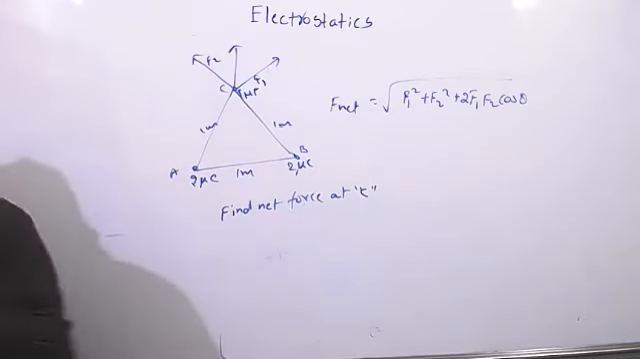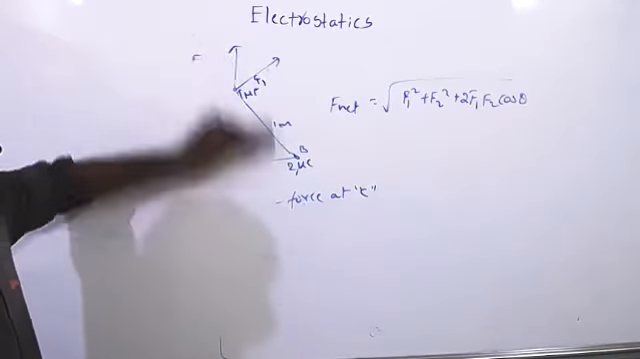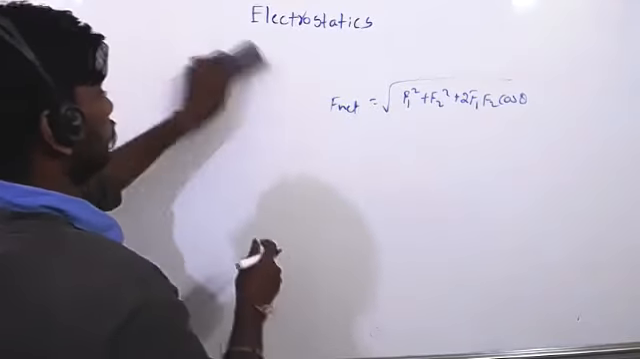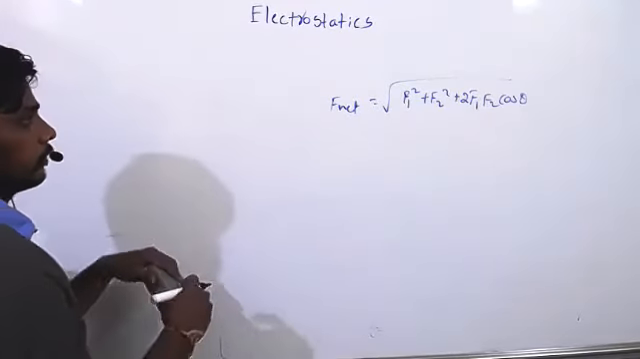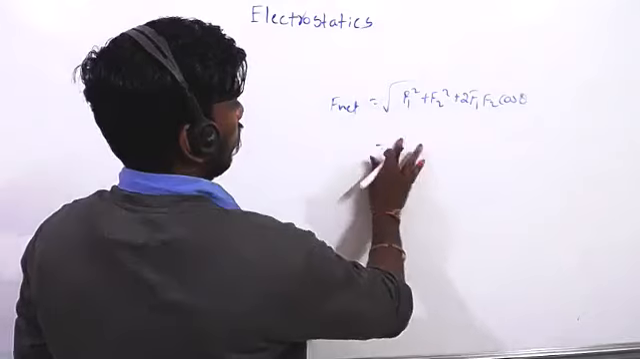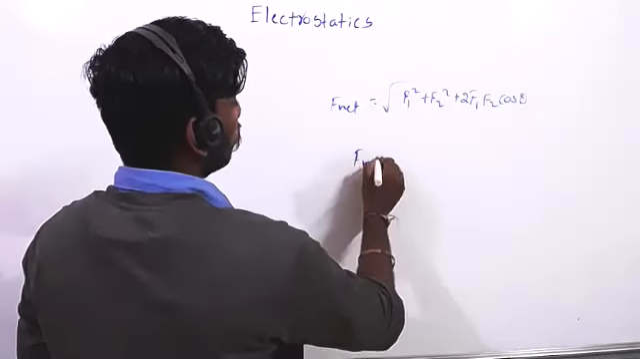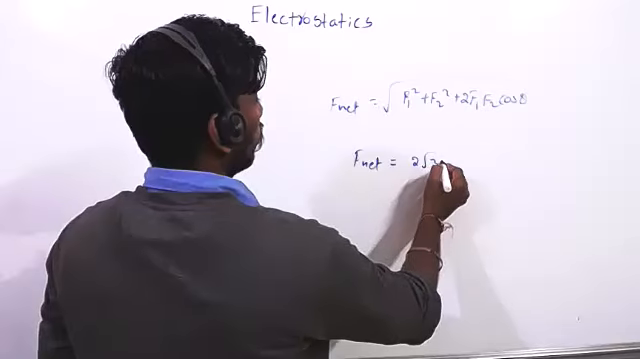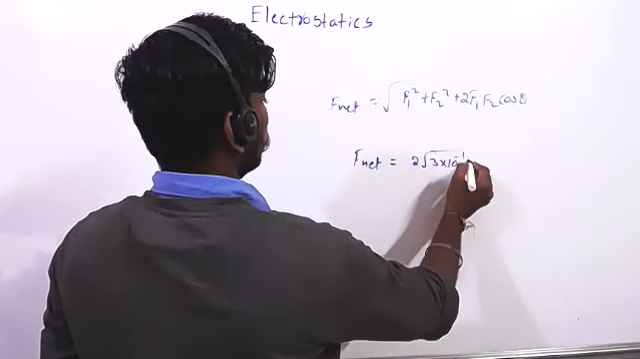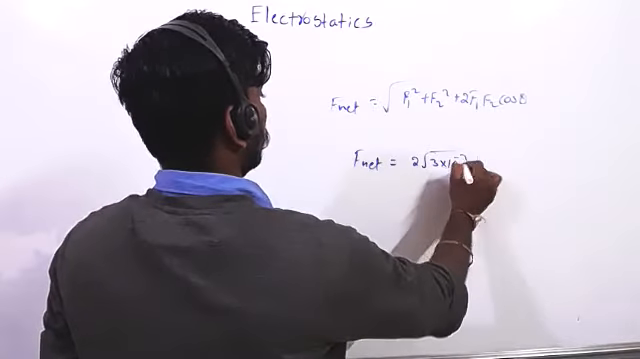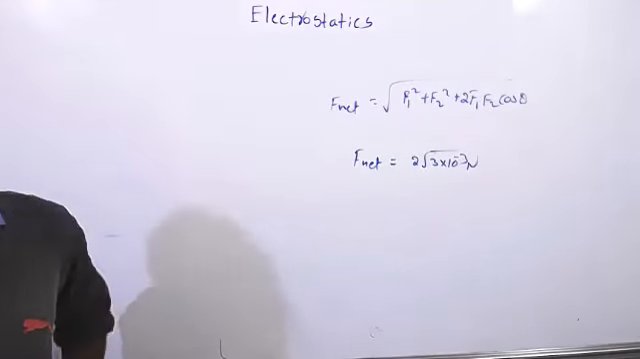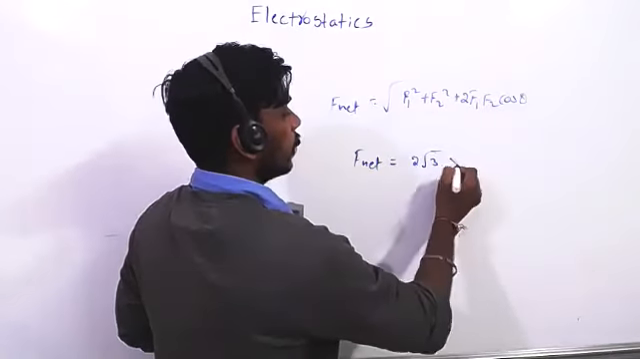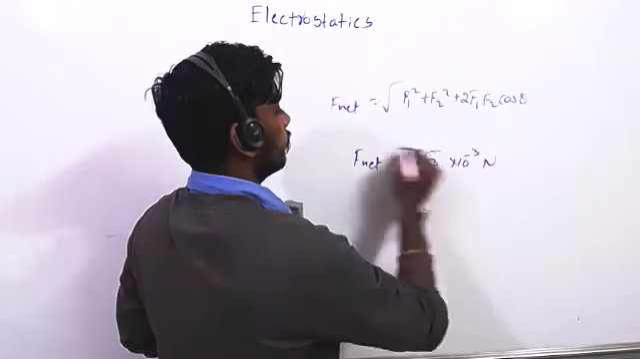Hello. How much you got F1, Bhanu Prasad? 2 into 10 power minus 3 Newton. Okay. Answer? F net equal to 2 root 3 into 10 power minus 3. 2 root 3 into 10 to the power of minus 1, huh? Minus 3. Minus 3 Newton. Sir, no sir, root only over 3. 2 root 3 into 10 to the power of minus 3 Newton.